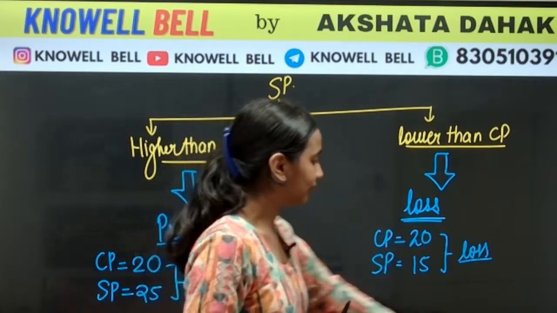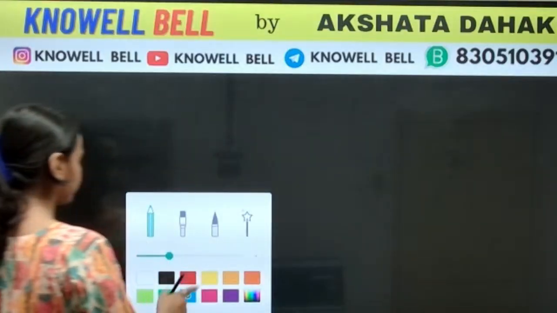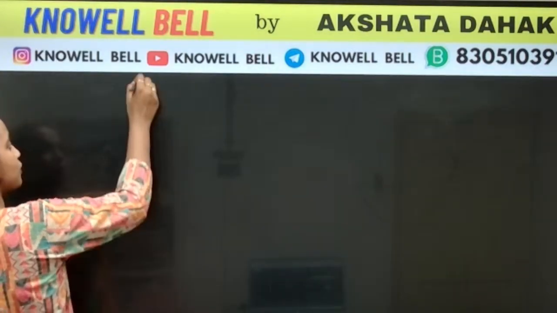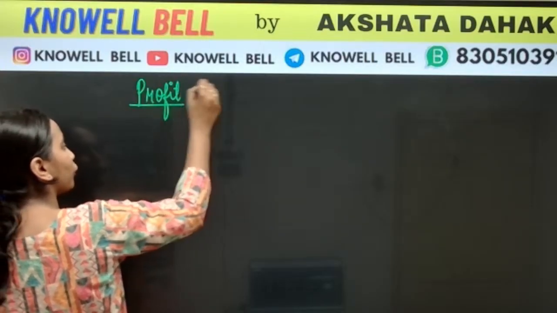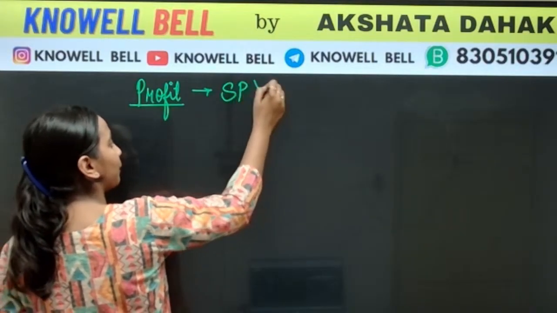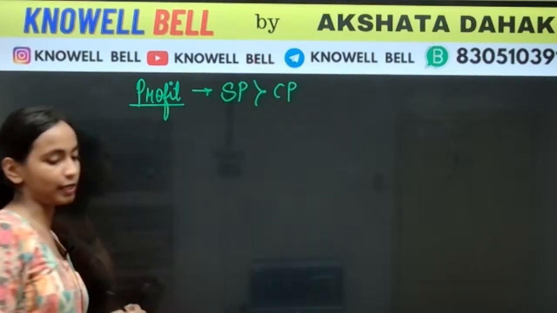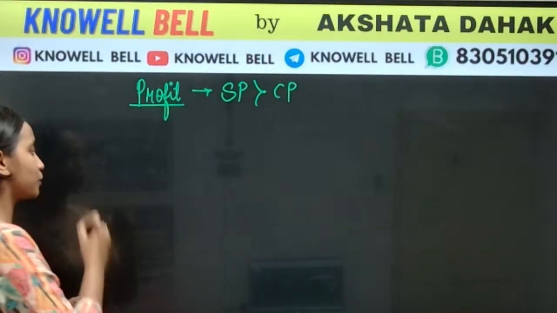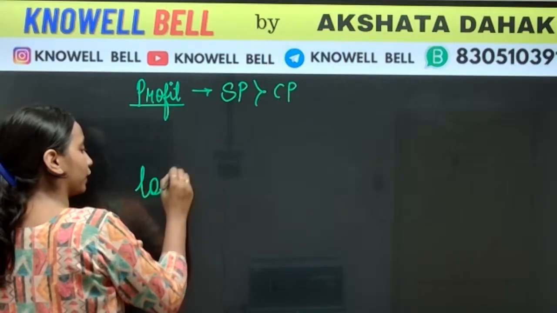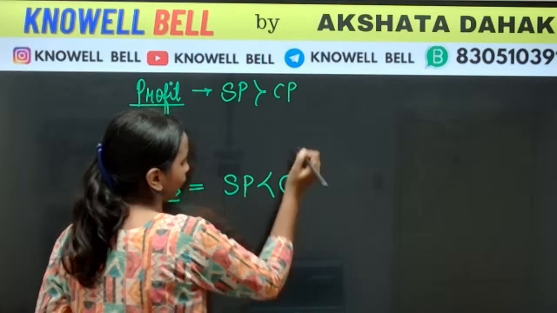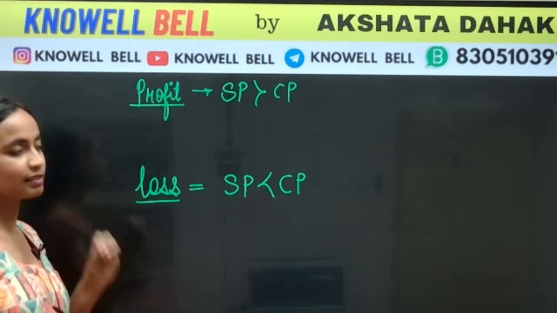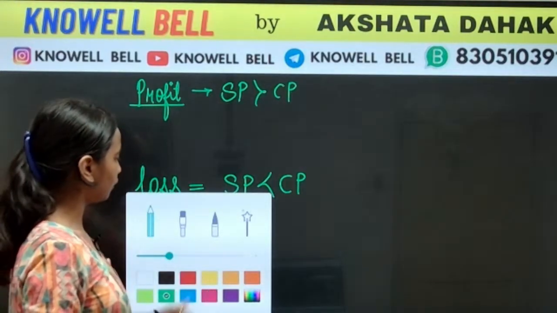So in this chapter mainly we have to study about profit and loss only. When we will observe profit हमको कब होगा? We will observe profit when selling price is greater than cost price. हमको loss कब होगा? Whenever selling price is less than cost price, we will observe loss.